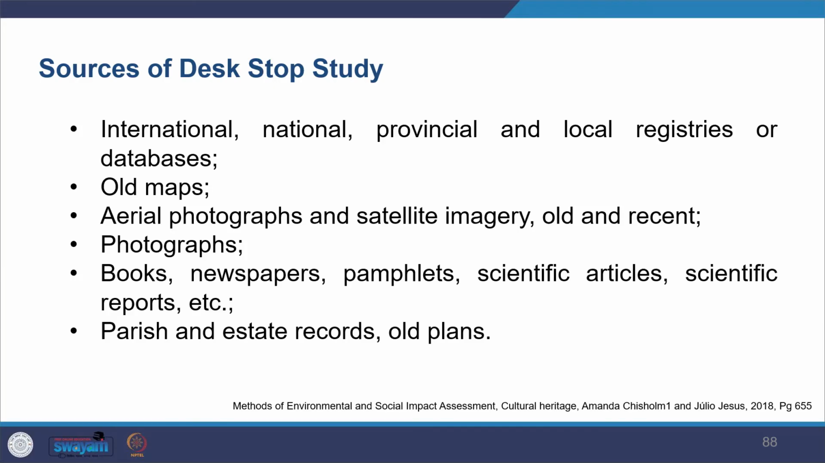And if you look at when you need to undertake a desktop study, like we have been seeing, you can use all forms of secondary data, like international, national, and all kinds of databases. You can look at old maps. Aerial photography is also used quite a lot, and then newspapers. Scientific articles are very handy, and then you can look at libraries, old maps, and all this. So aerial photography and satellite imagery are now becoming a very important source of data.